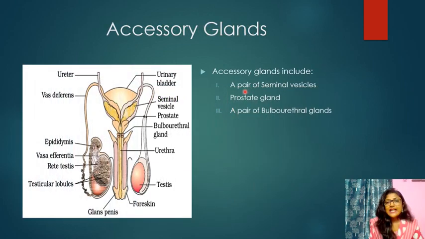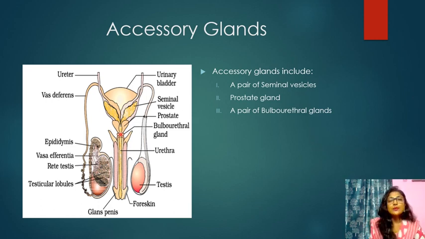Accessory glands. Accessory glands include a pair of seminal vesicles, the prostate gland, and a pair of bulbourethral glands. Let's find the location of this seminal vesicle. These two are the seminal vesicles. This is the prostate and this one is the bulbourethral gland. Their function is to produce the seminal plasma that provides the nutrition, and also gives the medium of the motility for the sperm.